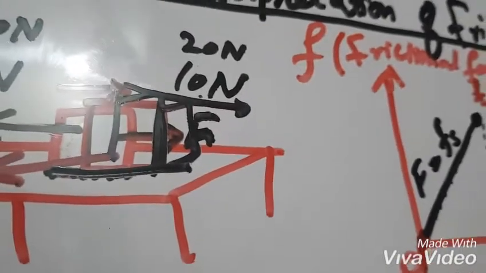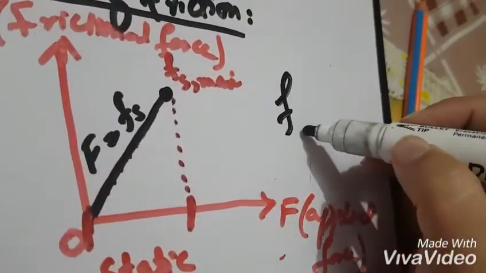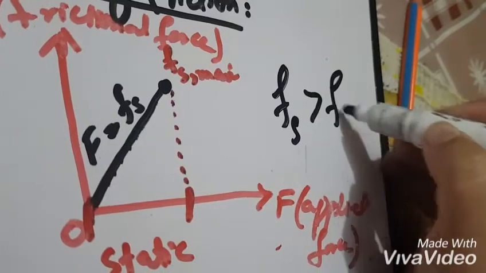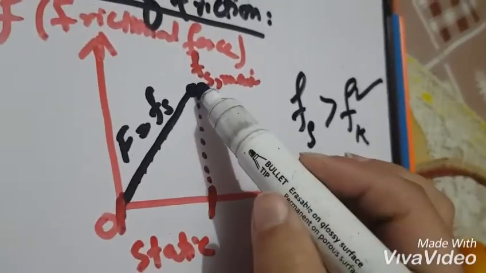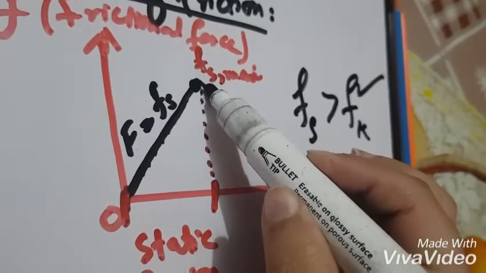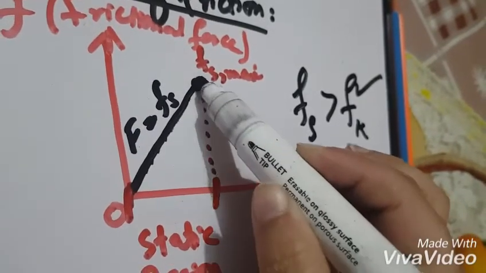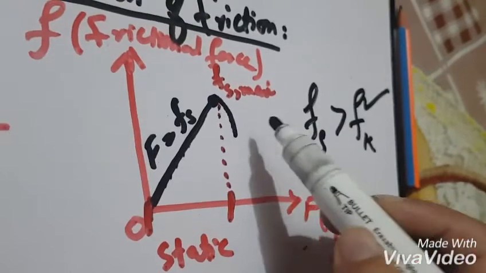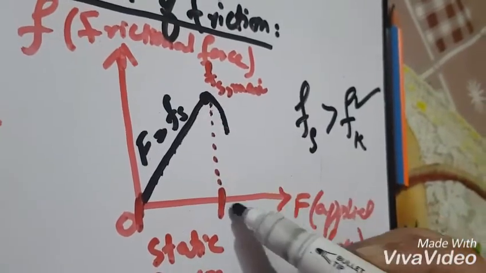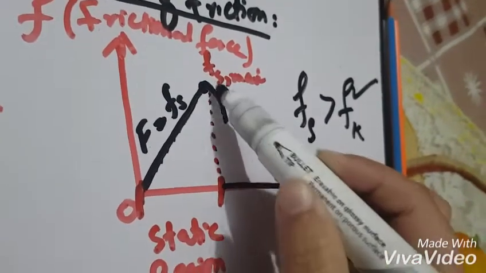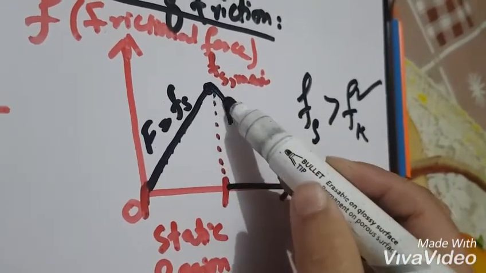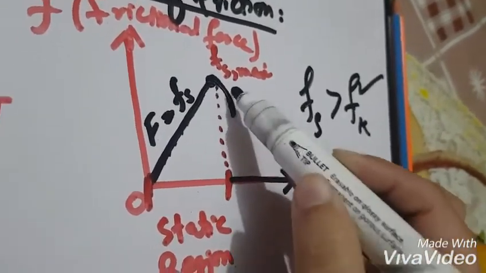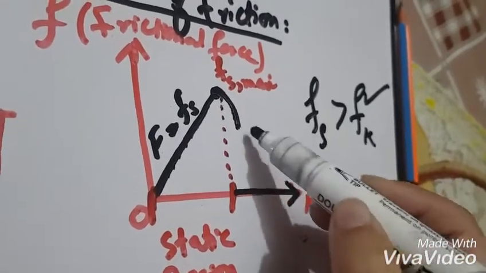And now we know that static friction is always greater than kinetic friction. So here, when kinetic friction starts, the graph will go a little bit in the downward direction. Downward direction means that the value of applied force is increased, but the frictional force is kinetic frictional force, so its value is decreased. It is present, but its value is less as compared to static friction.